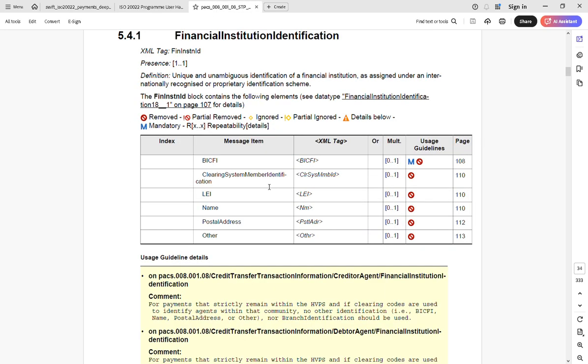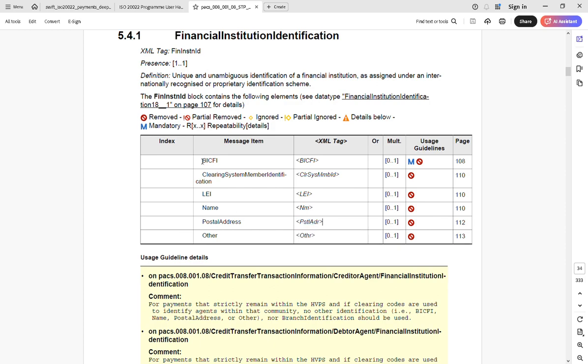So you understood where it is exactly. This is an agent. The first part of this is called BICFI. This is a mandatory field from the usage guideline point of view. We have to use either clearing system identification, clearing system member ID, or LEI, or name, or postal address, or other.